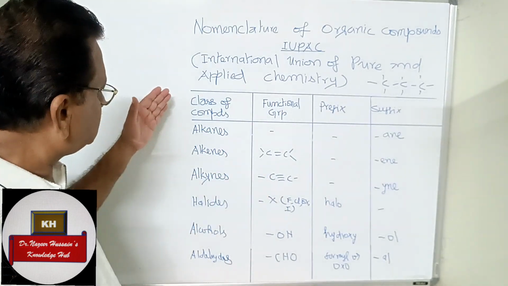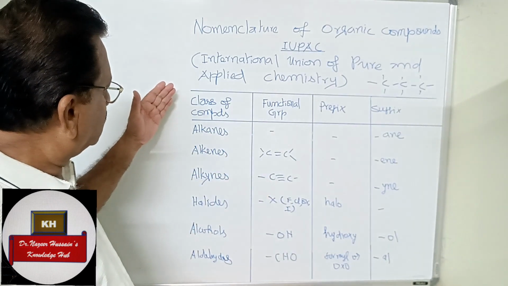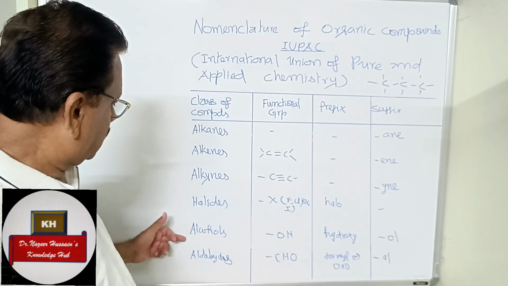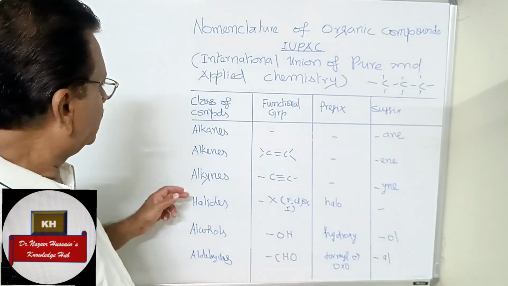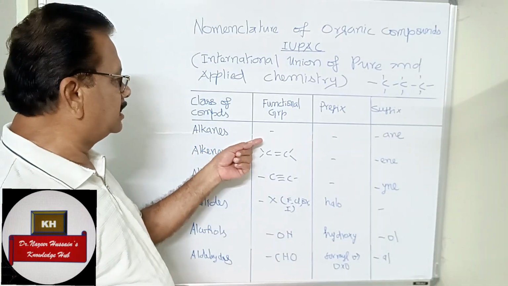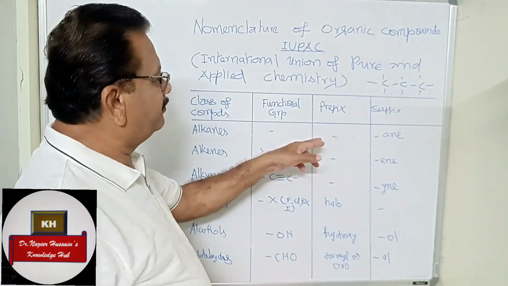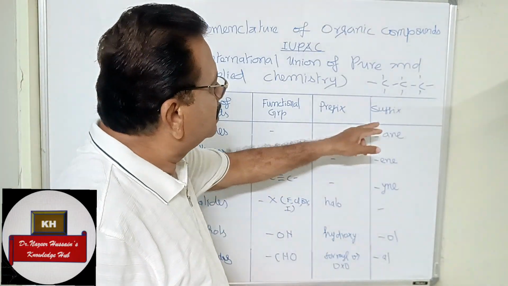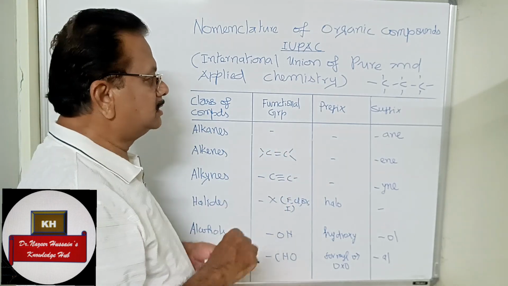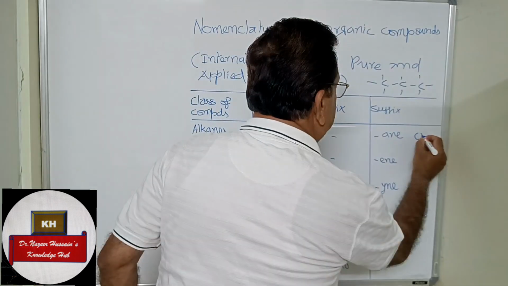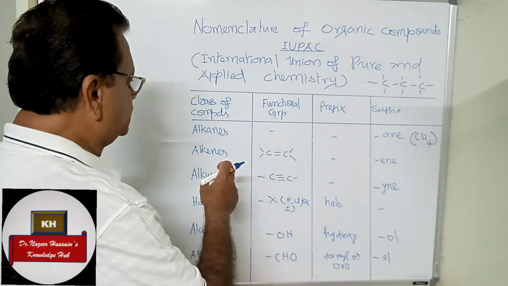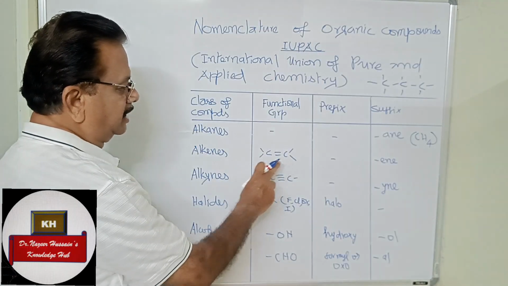Now I have written some of the classes of compounds here: alkanes, alkenes, alkynes, halides, alcohols, and aldehydes. The rest I will continue in the table. Alkanes don't have any functional group. Prefix: nothing. Suffix is ane, meaning alkane. Suppose methane, for example, methane. So ane. Then alkenes, they have a double bond.